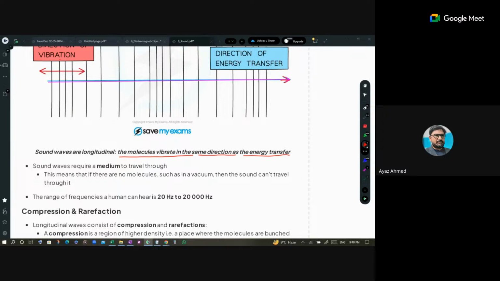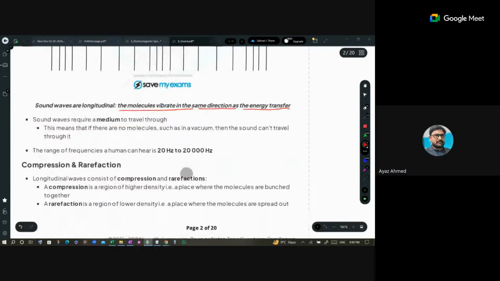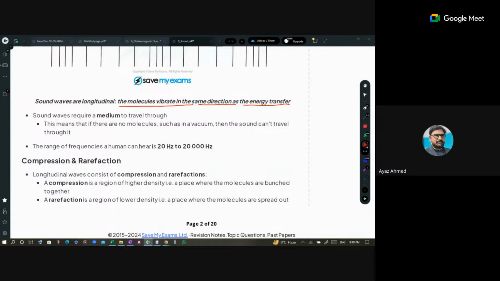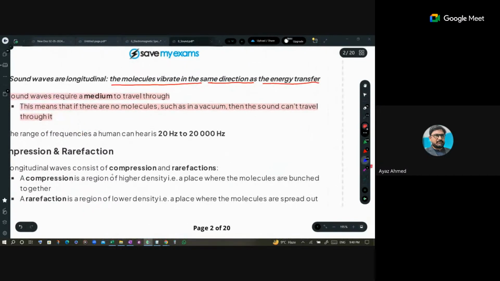So when we talk about sound, sound requires a medium to travel through. So sound needs a medium to travel through. That's why it is a mechanical wave, so it cannot travel through vacuum. Remember this, that it cannot travel through vacuum. So we say that sound cannot travel through vacuum.